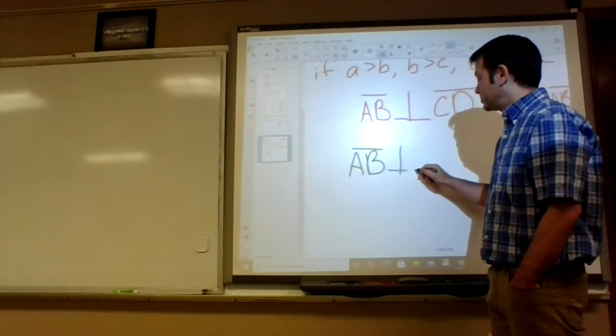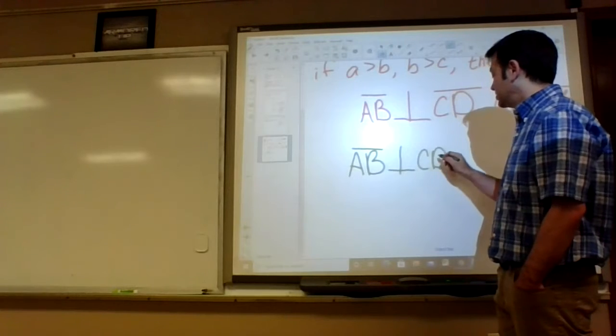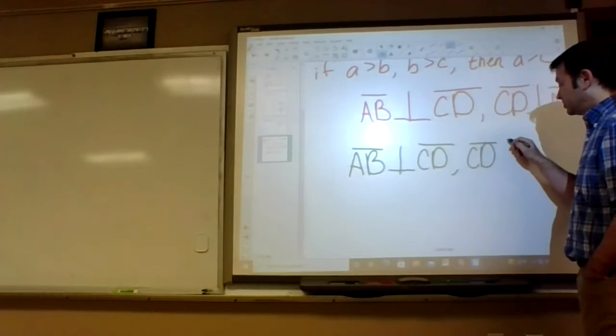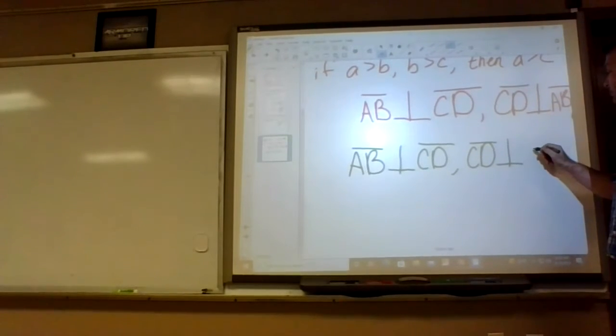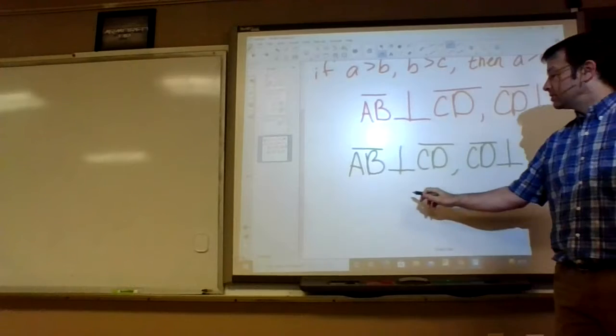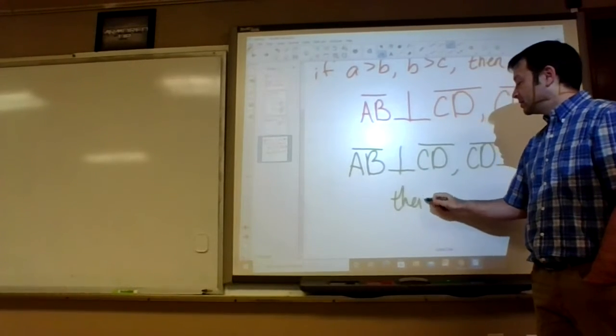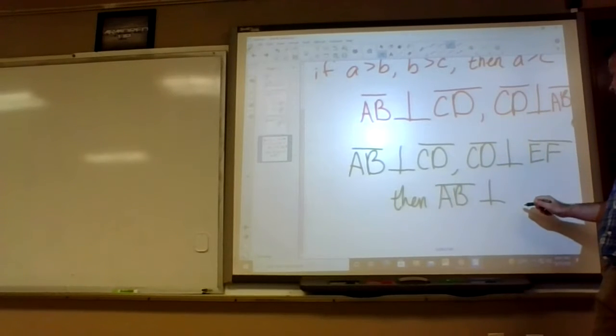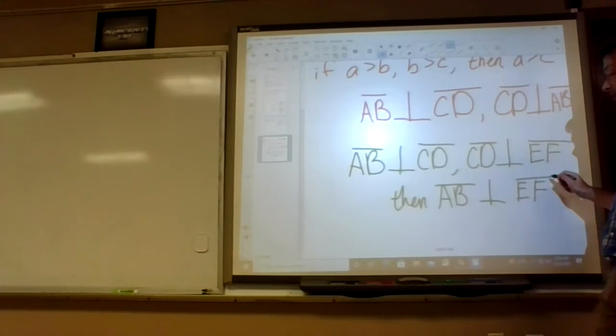So if AB was perpendicular to CD and CD is perpendicular to EF, then AB would have to be perpendicular to EF. So if it did work, it would look like this.